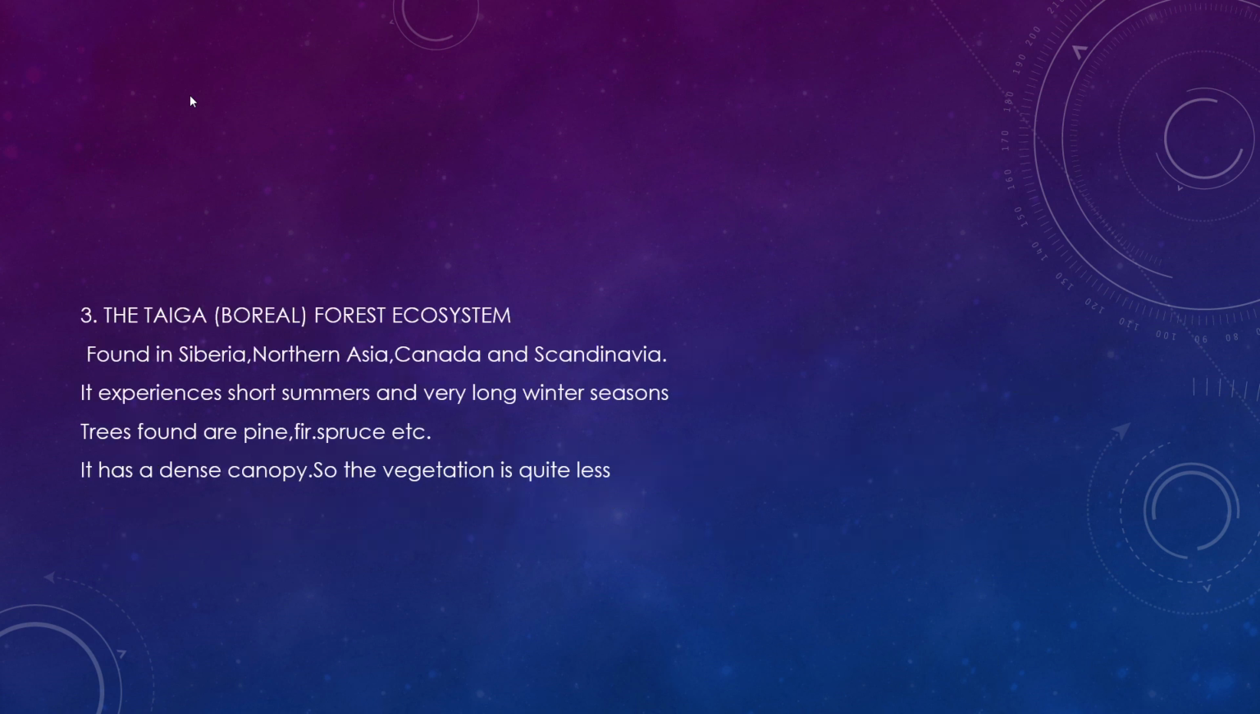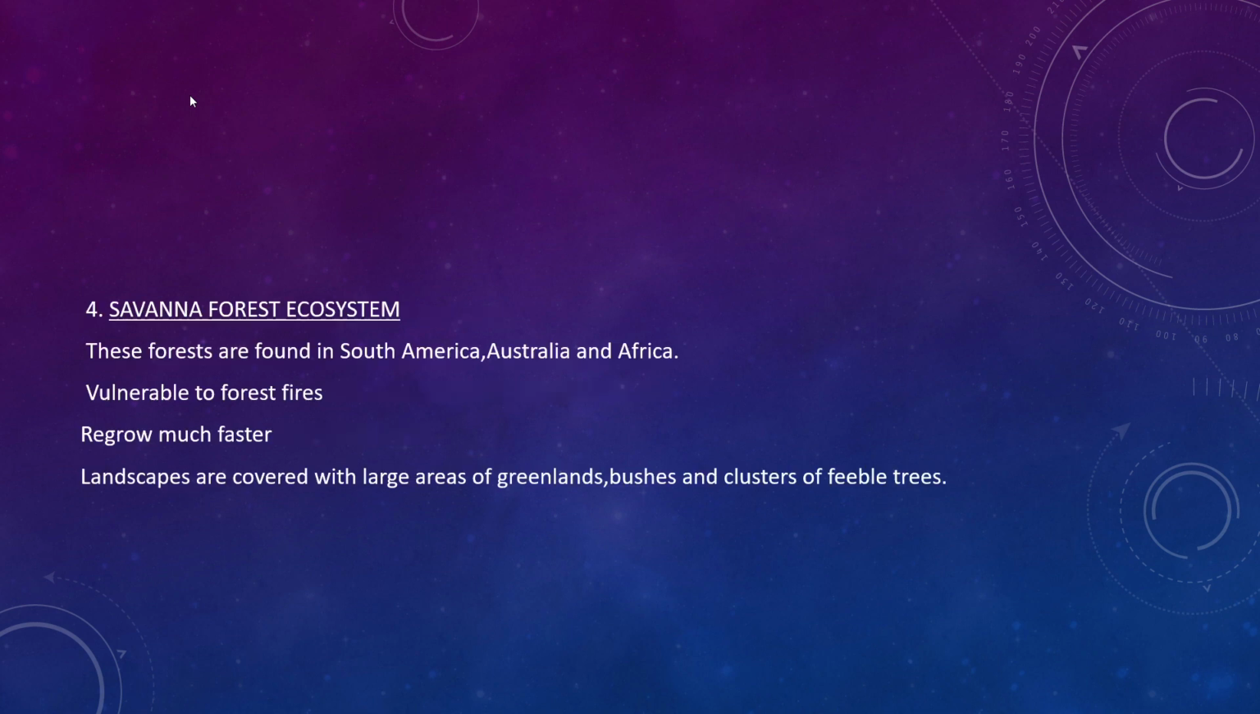Next is the taiga, which is also known as boreal forest ecosystem. It is found in Siberia, Northern Asia, Canada, and Scandinavia. It experiences short summers and very long winter seasons. Trees found here are pine, fir, spruce, etc. It has a dense canopy, so the sunlight doesn't reach the forest floor and the vegetation is quite less.